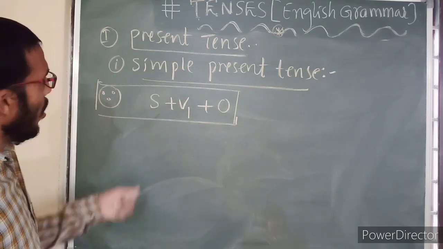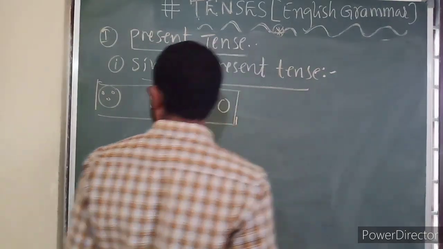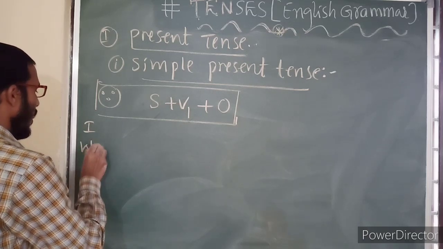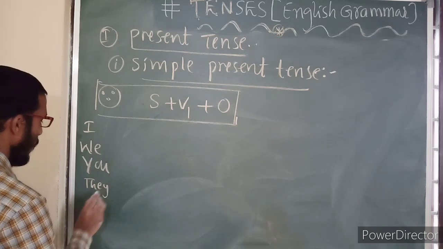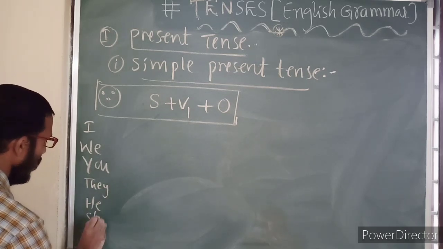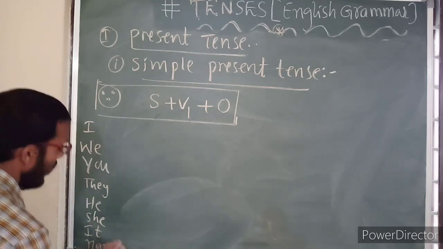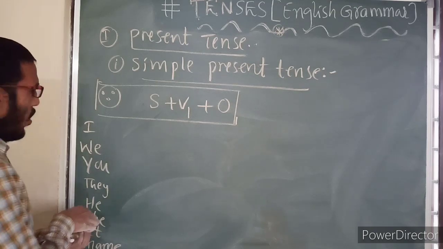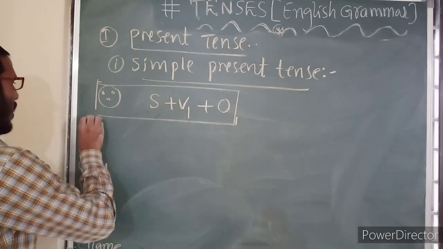But in English, how many subjects do we generally have? See here, I am writing the subjects: I, we, you, they, he, she, it, name. These are the total number of subjects in English.